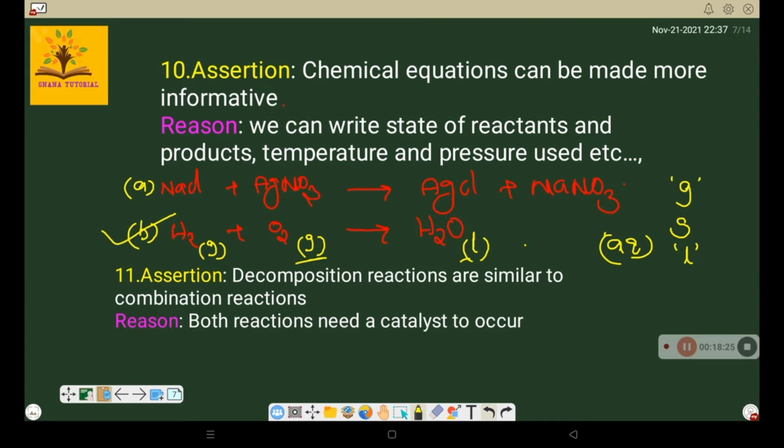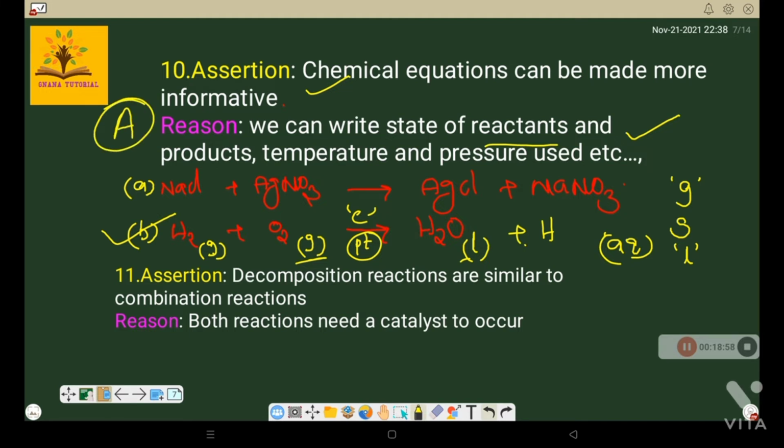Now what is the reason given? We can write the state of reactants and products, and the temperature. For example, heat energy is there, or you can use a catalyst also, and what type of temperatures and pressures, everything. If you use those, the equation is more informative. So the assertion is true, the reason is also true, and the reason is the correct explanation of the assertion. Clear? Now we'll see the next question.